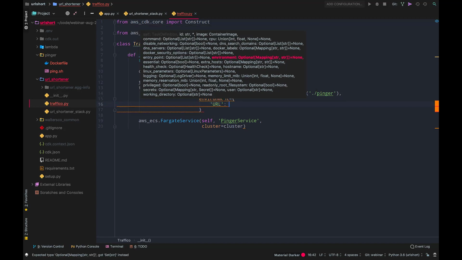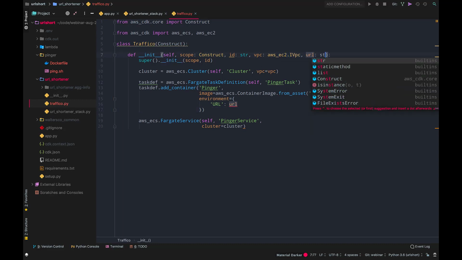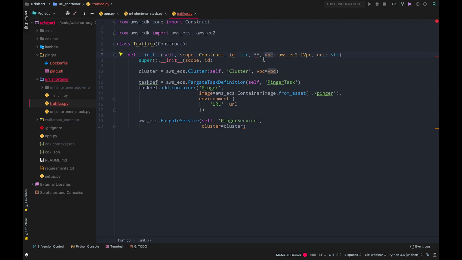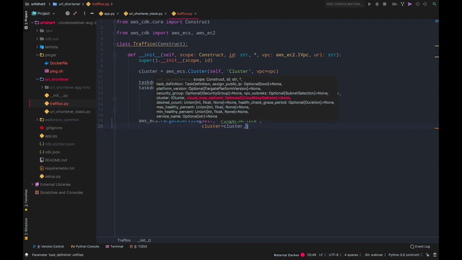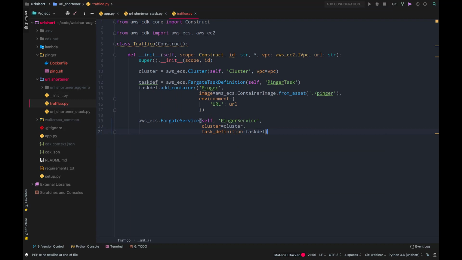And so obviously, if this is a general purpose traffic generator, the URL is going to be something that I expect as an input. So I'm going to add URL here. If I want to be pedantic, I need to put star here, which means that I need to specify all these as keyword arguments and not positional arguments. Okay, so I'm going to specify the task definition here as task def. And this is basically all I need to specify. You see that I don't have any other errors here for required arguments.